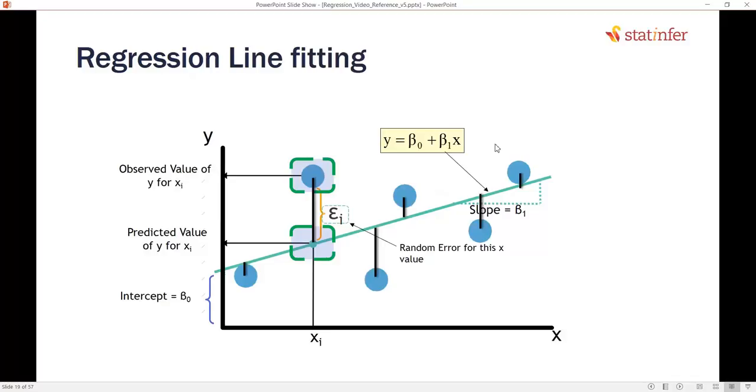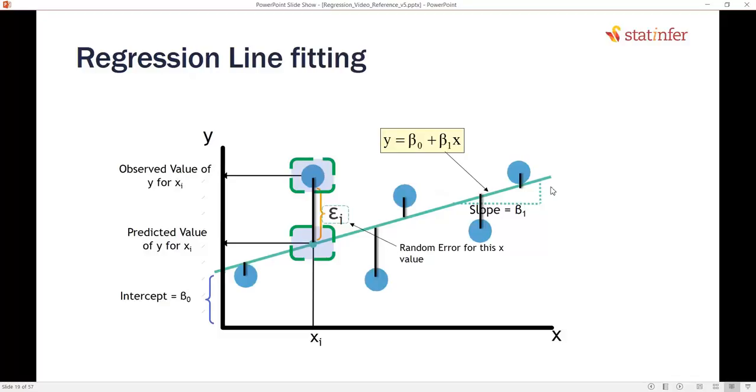When we say that we want to fit a line, we are trying to fit a straight line, that is y equal to beta naught plus beta 1 x, whereas we are simply trying to find beta naught and beta 1, that's it. When we say I have fit a line, that means we found beta naught and beta 1. So we are trying to fit this green line, the regression line, which is the best fit for our data.